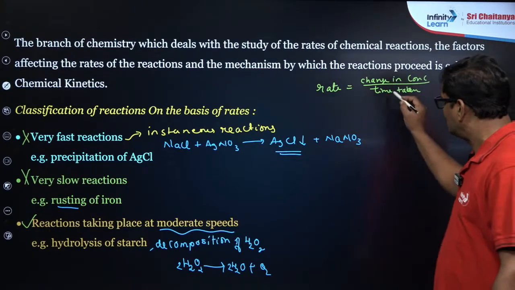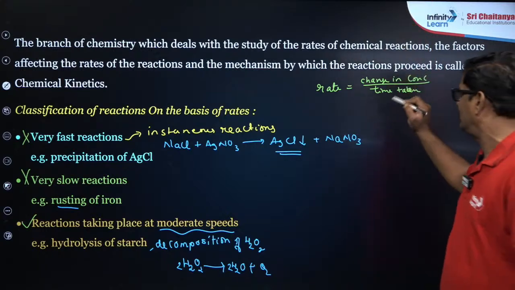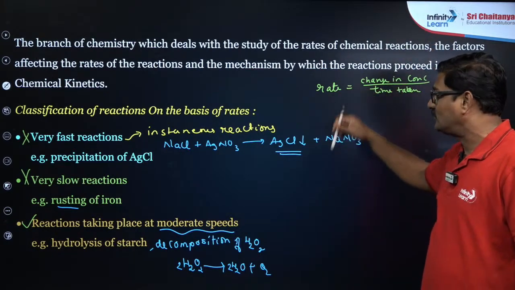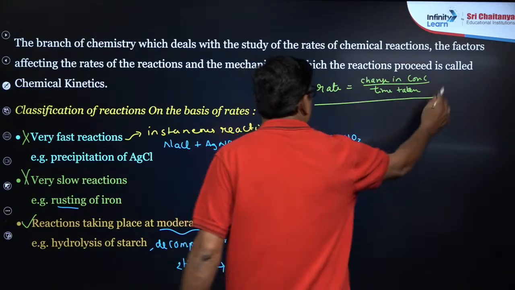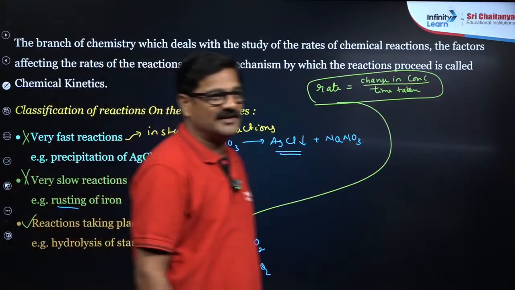If the time taken is very small, the rate is going to be too high, and if the time taken is very large, the rate of the reaction is going to be too small to measure. So I just want to use this rate constant only for moderate reactions.